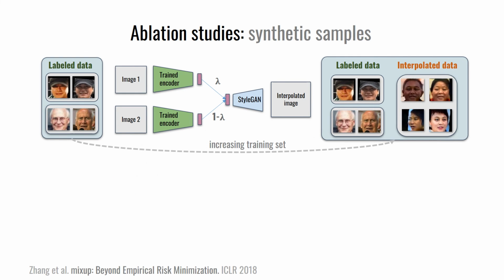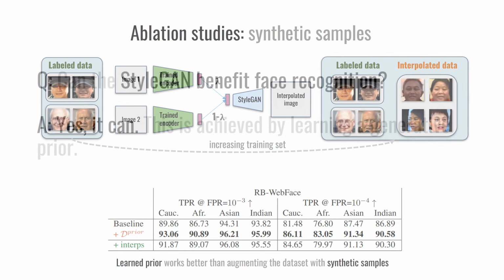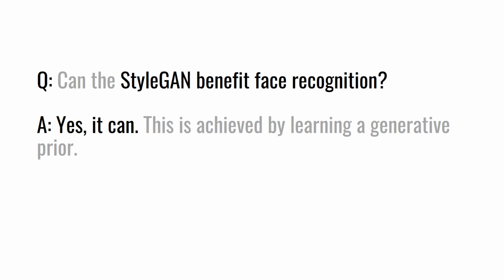Finally, we motivate the use of a generative prior instead of synthetic samples with an ablation, where the training set is augmented with interpolated images. We show that doubling the dataset size with them does not help as much as the proposed generative prior. Our answer to the initial question is yes. The StyleGAN coupled with an encoder network provides an efficient prior for a face recognition network.